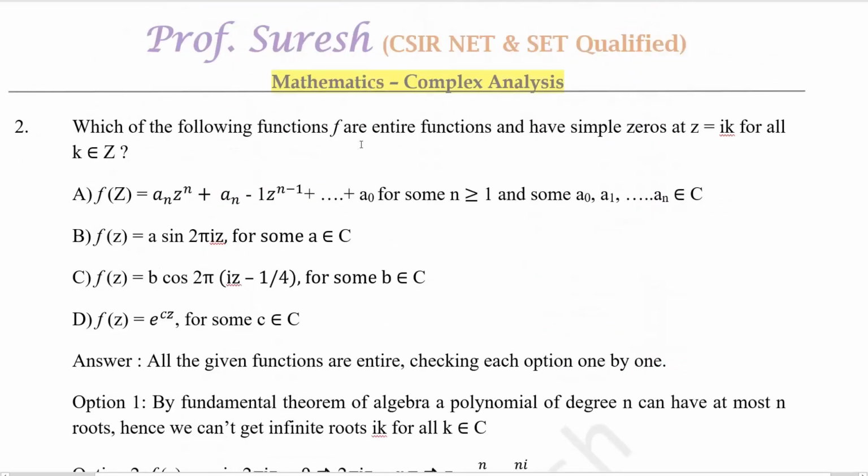Which of the following functions f are entire functions and have simple zeros at z equal to ik for all integers k? Entire functions means analytic in the whole complex plane. Simple zero means it comes only one time as a zero. So that is the meaning. First option, f of z equal to, this is a polynomial of nth degree. Every polynomial of nth degree can have at most n zeros. But here z equal to ik for all k belongs to Z means we need an infinite number of zeros. But a polynomial can give at most n zeros only. So this option A is incorrect.